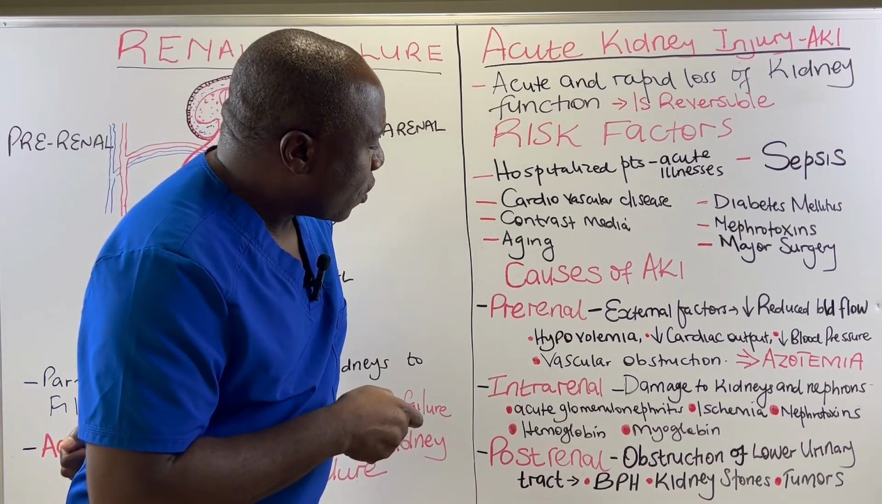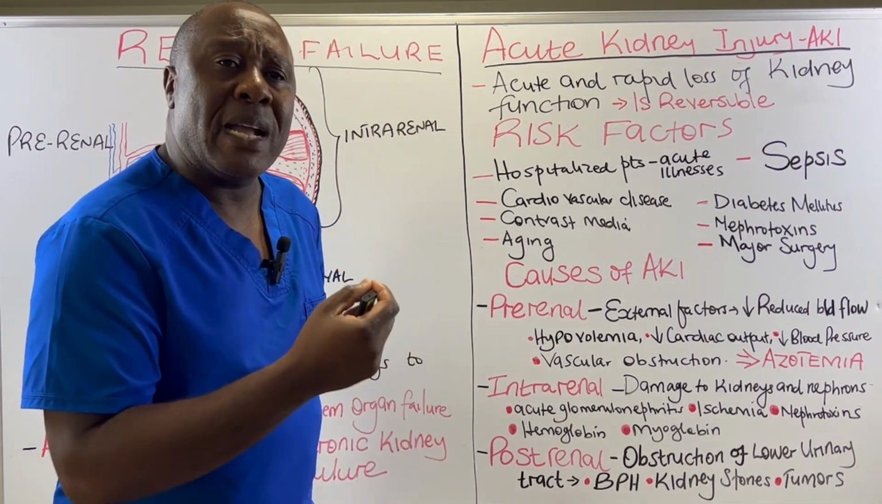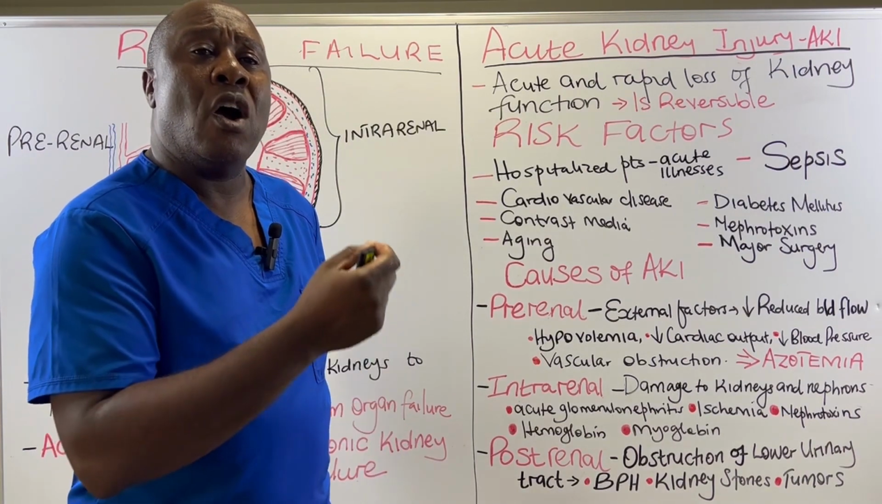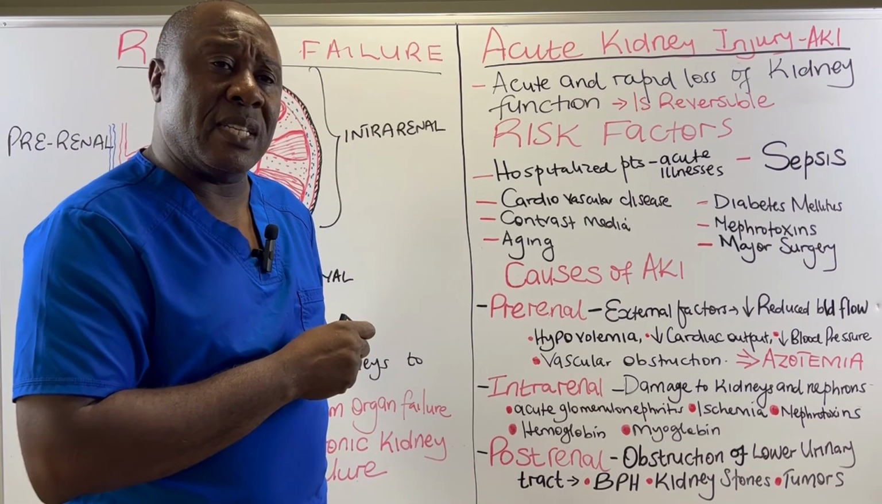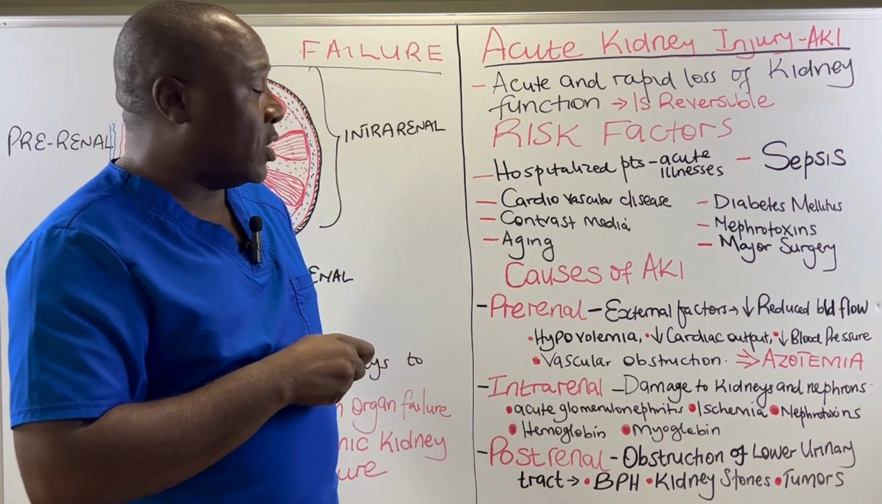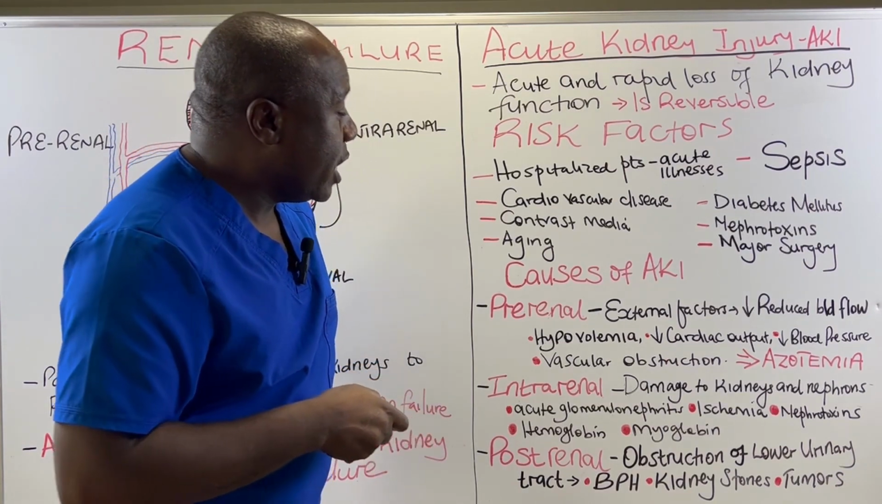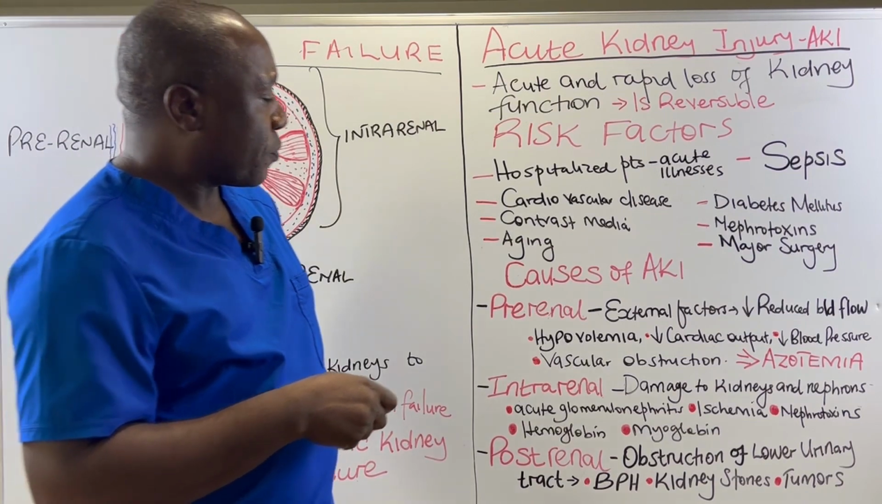And then we have got vascular obstruction. When the blood vessels supplying blood to the kidneys are obstructed, then there is reduced blood flow to the kidneys. And this results in what we refer to as acute kidney injury. So vascular obstruction is also a prerenal cause of acute kidney injury.